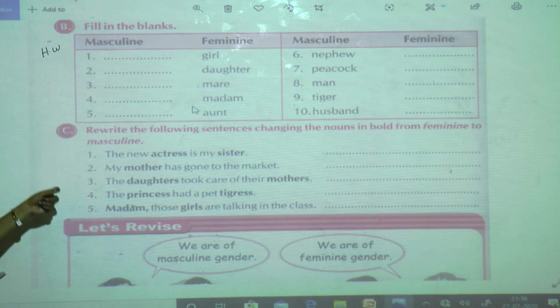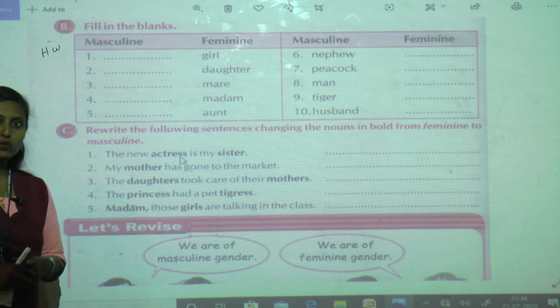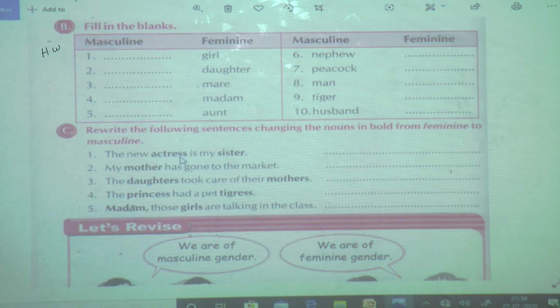Now we'll move on to exercise C. What is exercise C? Yes. Read. Rewrite the following sentence changing the nouns in bold. Okay, whatever bold noun they have given, they have told us to change that noun from feminine to masculine. Means the given noun which is in bold, that is of feminine gender, and we have to change it into a masculine gender. So are you ready, students?